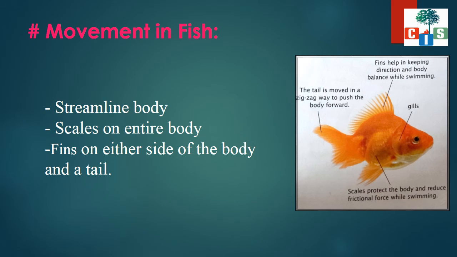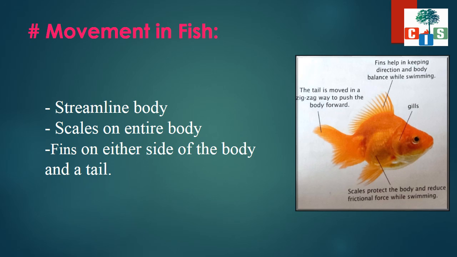Okay, so this is the first thing, they have the streamlined body which helps them to move swiftly in the water. Now the second thing is that their body is covered with scales which overlap one another. Fine, and it also helps in reducing the frictional force.